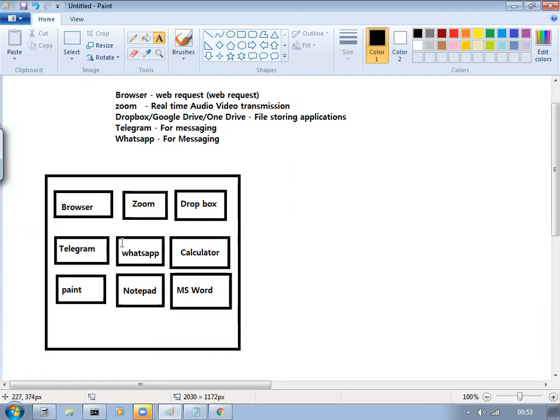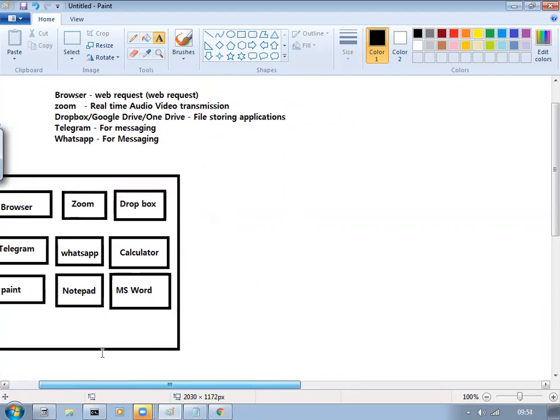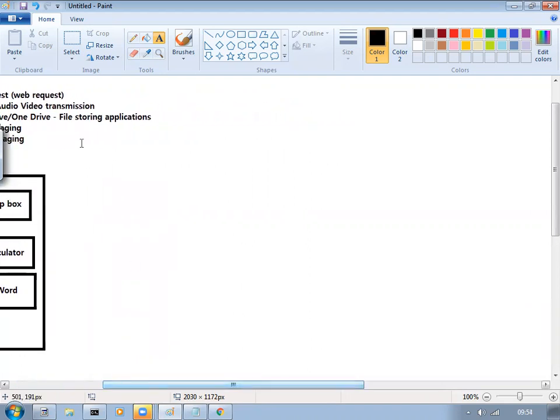So these are called applications. We will take one application, the browser, as an example of how they work. Now take the browser. This is the browser.